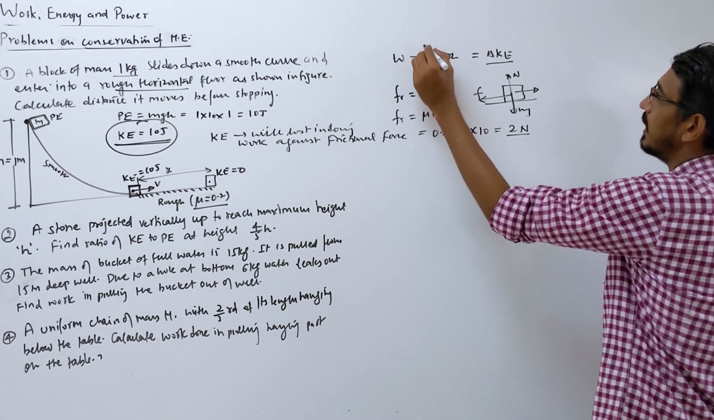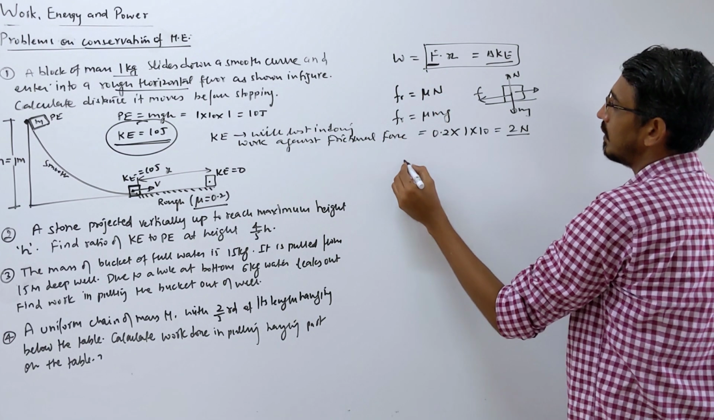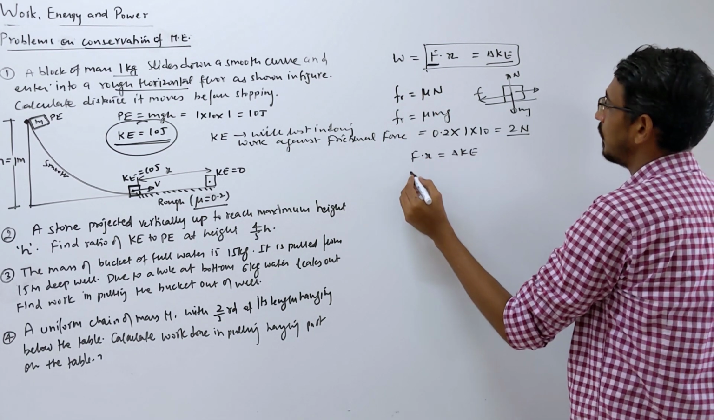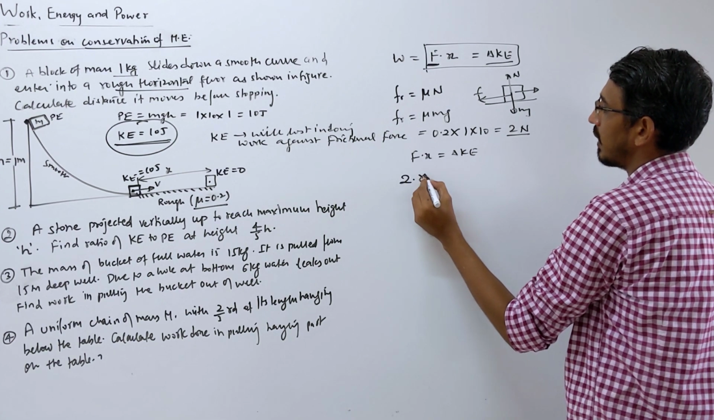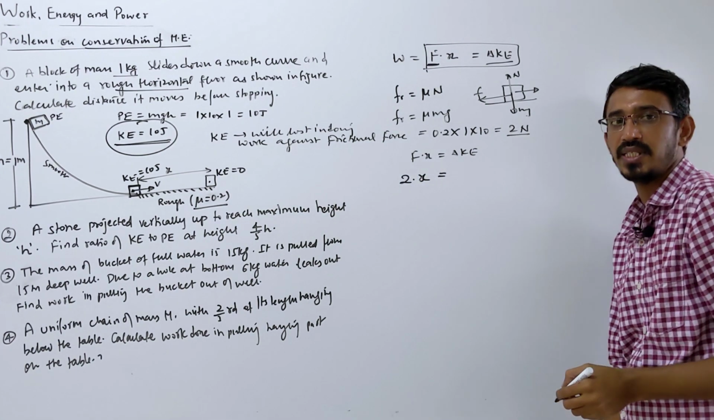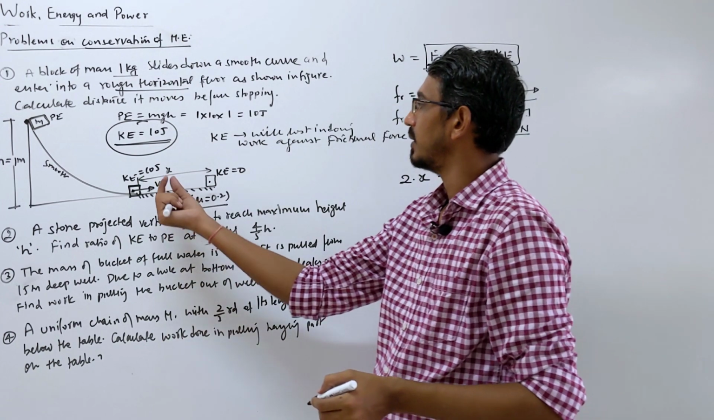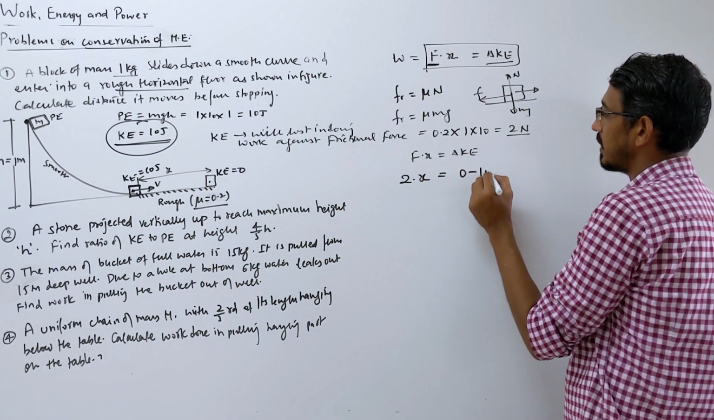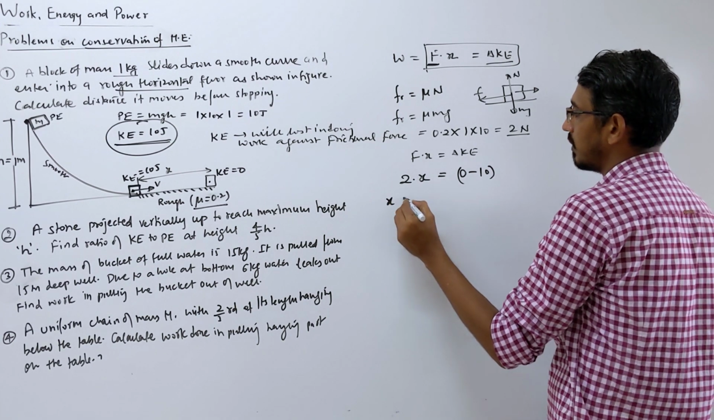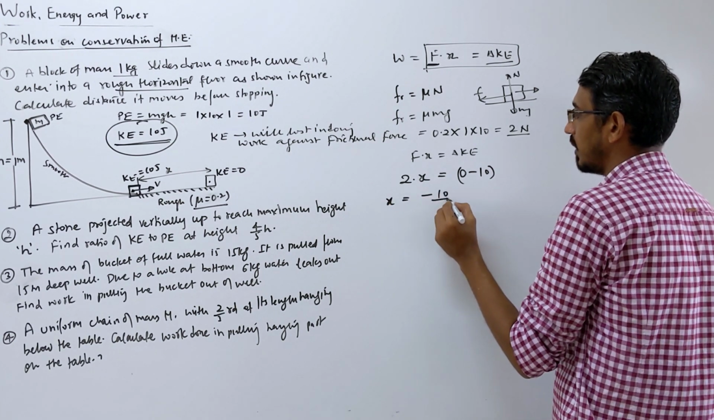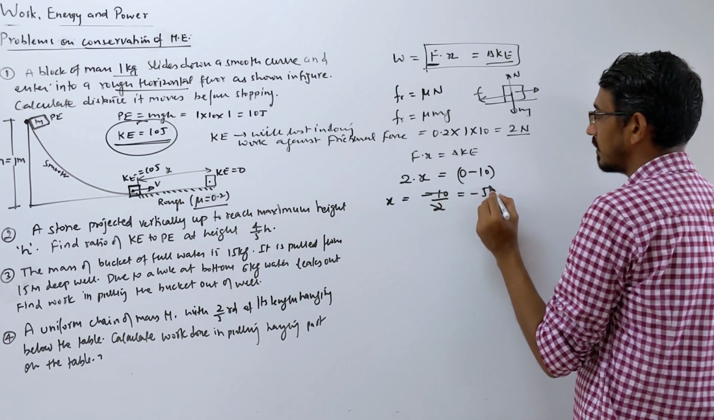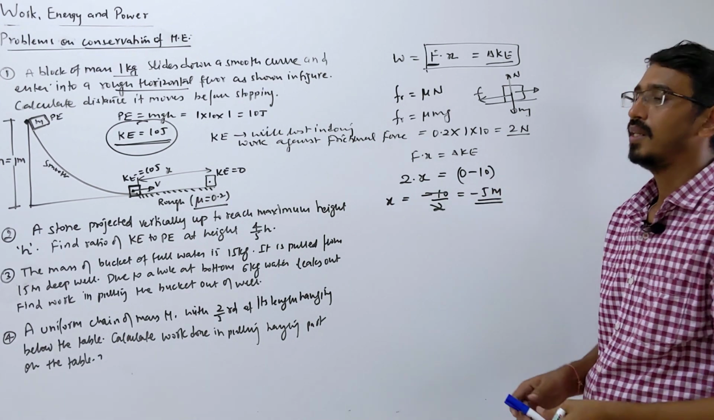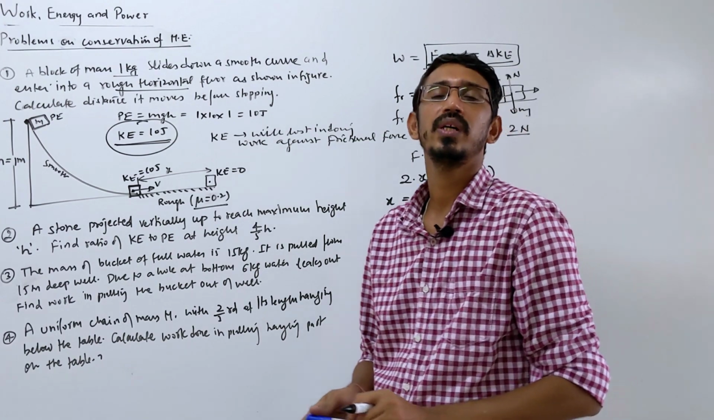Okay. So now we write the relation. Frictional force F dot x is equal to the change in kinetic energy. The frictional force we already calculated, 2, into x is equal to the change in kinetic energy. Here final is 0, initial is 10, so it becomes 0 minus 10. So x becomes minus 10 by 2, which is minus 5 meter. Correct. The negative comes because we are doing work against frictional force.